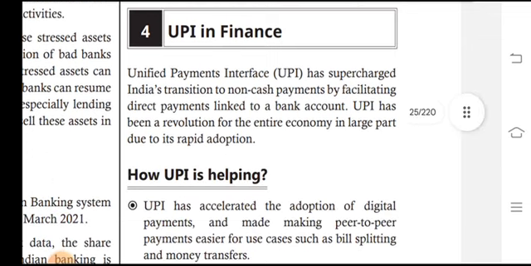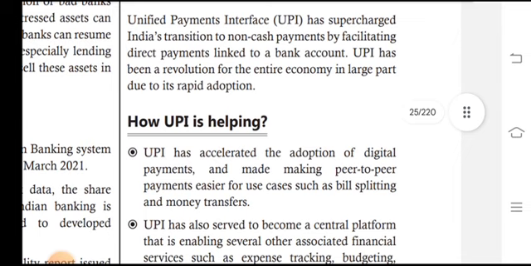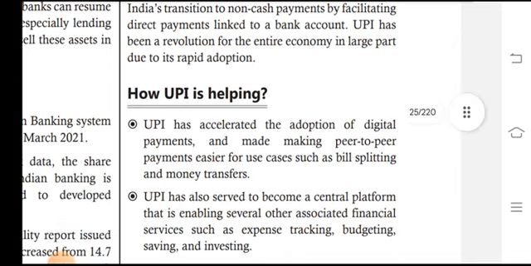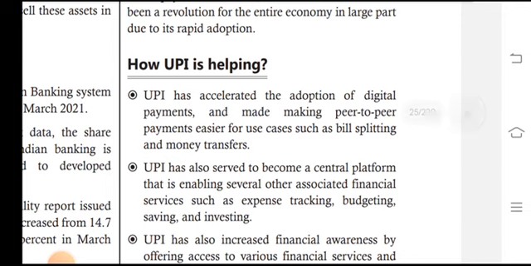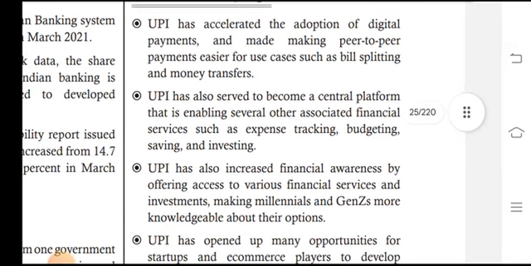UPI in finance. The Unified Payments Interface, UPI, has supercharged India's transition to non-cash payments by facilitating direct payments linked to bank accounts. UPI has been a revolution for the entire economy, in large part due to its rapid adoption. How is UPI helping? UPI has accelerated the adoption of digital payments and made peer-to-peer payments easier for use cases such as bills, slips, and money transactions.